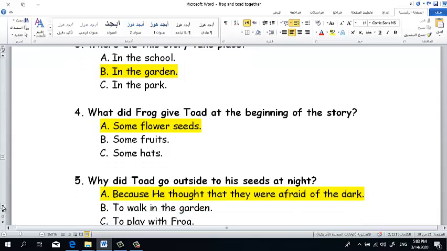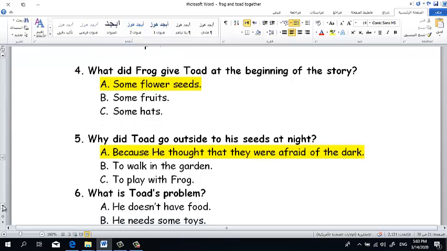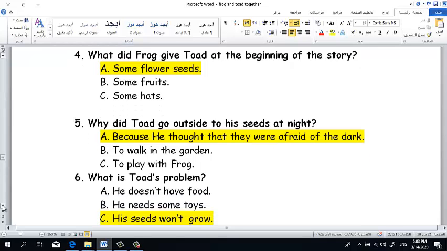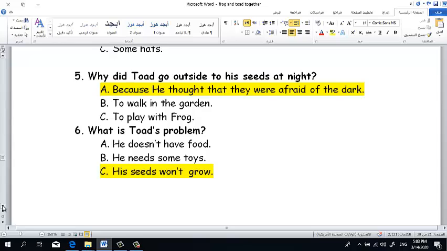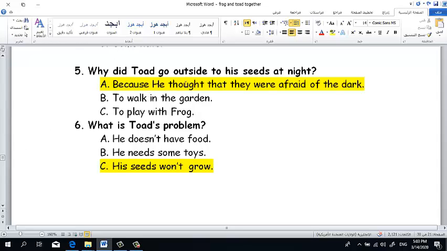Number 5, why did Toad go outside to his seeds at night? Because he thought they were afraid of the dark, to walk in the garden, or to play with frogs? Where is the correct answer? Why did Toad go outside to his seeds at night?